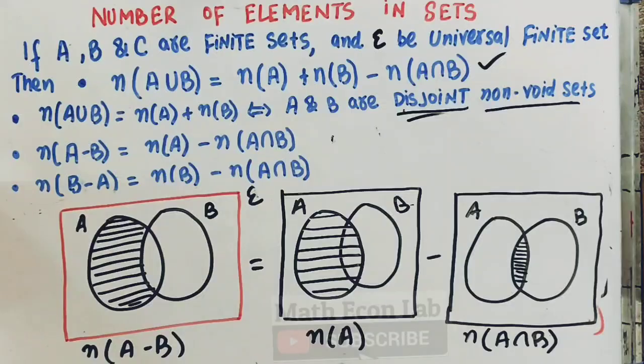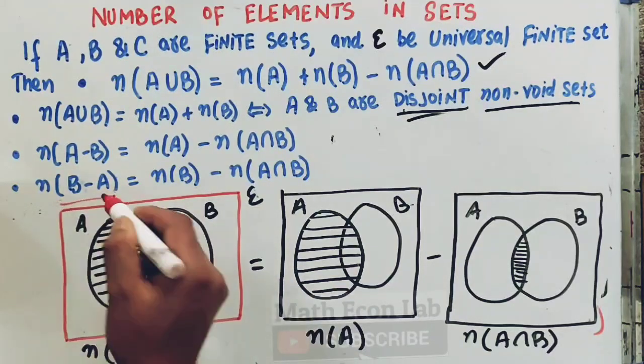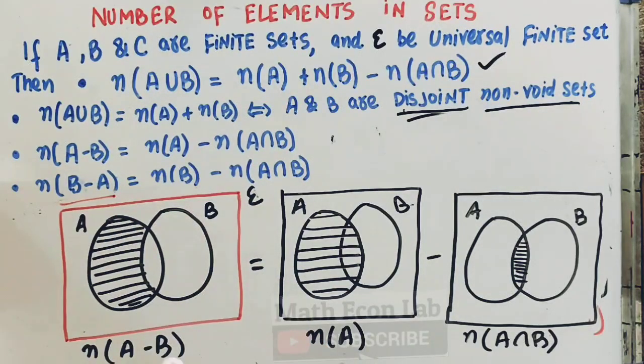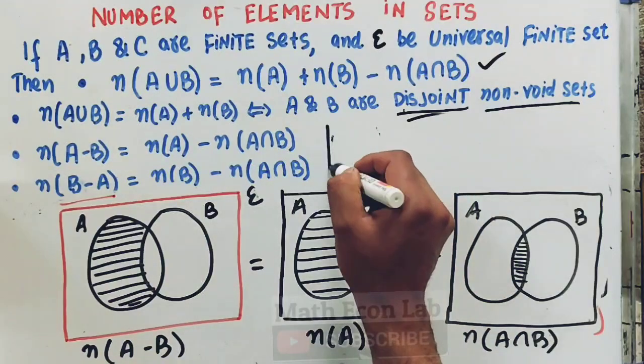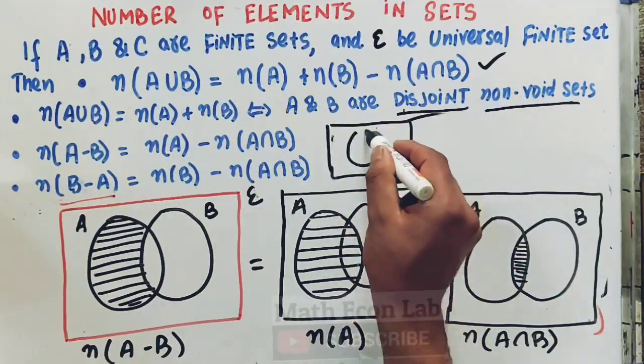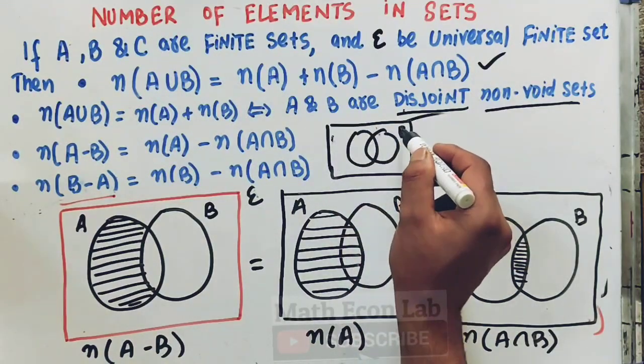Again you can see that A minus B will be equal to the number of elements in set A minus the number of elements which are common to A and B. Likewise, if I take the shaded region this time in the white region in consideration, you can find out B minus A by the same logic. I will not show it here, it is very simple. So we have set A, set B, and this time we have B minus A to do.